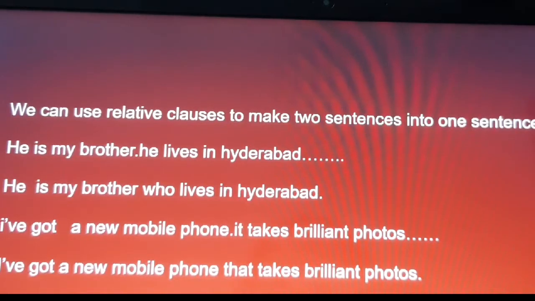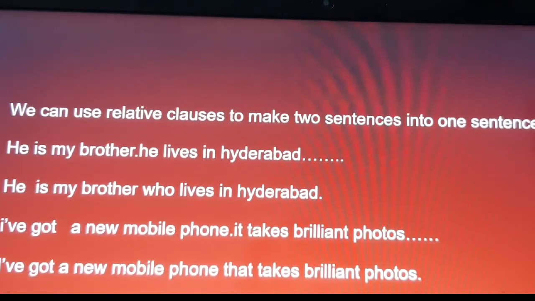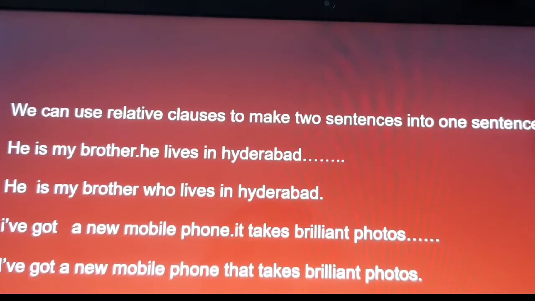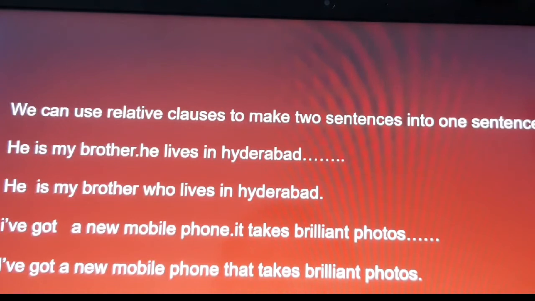Today we are going to learn how to make two sentences into one sentence using relative clauses. He is my brother. He lives in Hyderabad. There are two lines. We must combine them into one sentence by using a relative clause.